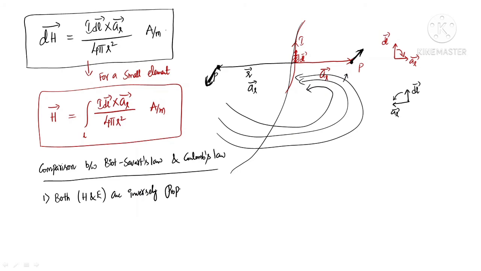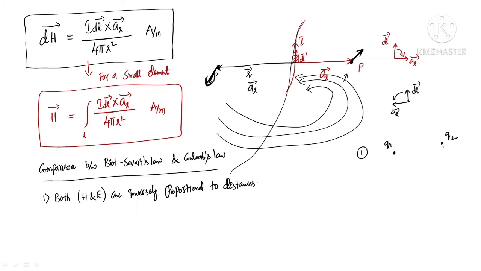They have an inverse square relationship. If you clearly observe, first let us see in electrostatics, we considered first charge Q1 and second charge Q2.